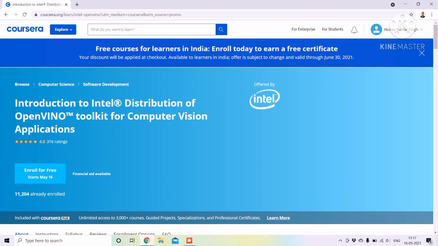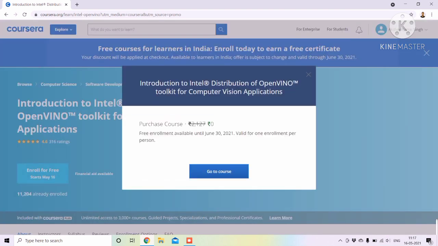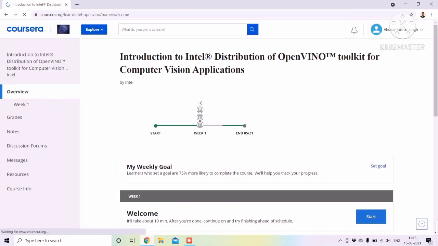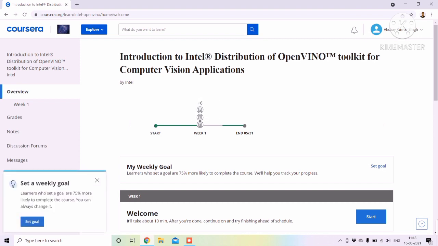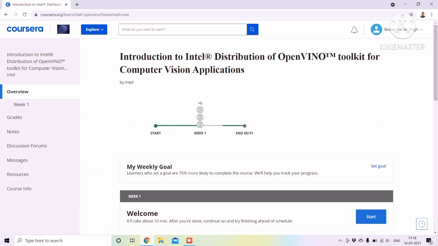So now I'm going to show you how you get this course for free. There is no need to apply for financial aid, just go for enroll for free and tap this, and you can see here there is no cost which Coursera is going to take from you. It is written ₹0, and just tap on go to course and you are enrolled in this course. You can see here total 6 quizzes are there in the same week. Only week 1 is there, no more weeks, but there are 6 quizzes in only 1 week. So you need to complete all of this.